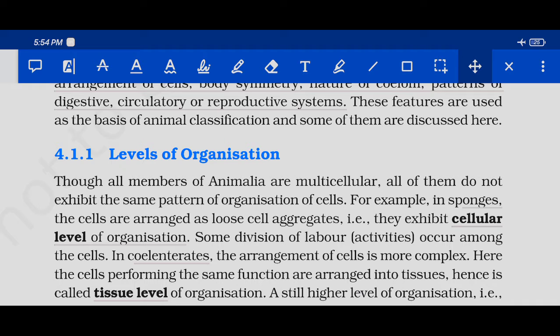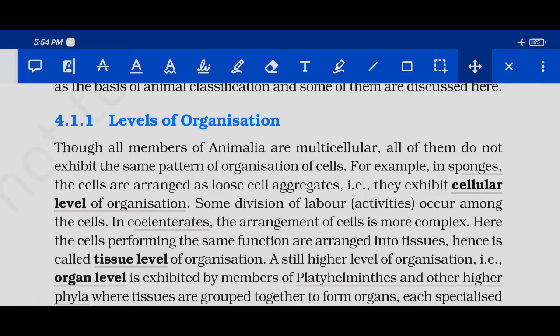So there are various levels of organization. Going through the line, all the members of Animalia are multicellular. All of them do not exhibit the same pattern of organization of cells. As I have said, all of them are multicellular and all of them do not exhibit the same pattern of organization of cell or arrangement of cell. For example, in sponges, the cells are arranged as loose cell aggregates, that is, they exhibit cellular level of organization.